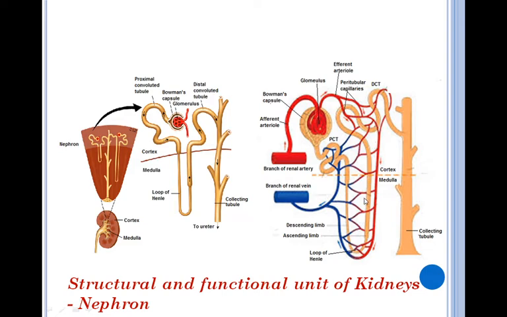Then this network of capillaries reunites and comes out of the nephron and ultimately from the kidney in the form of the renal vein. The collecting tubules of all the nephrons form the pelvis part of the kidney and come out as the ureter, carrying urine. So this is the basic structure of one nephron in the kidneys.